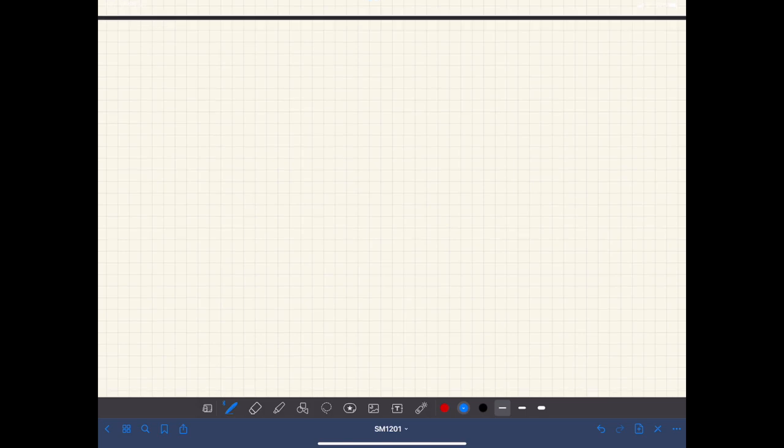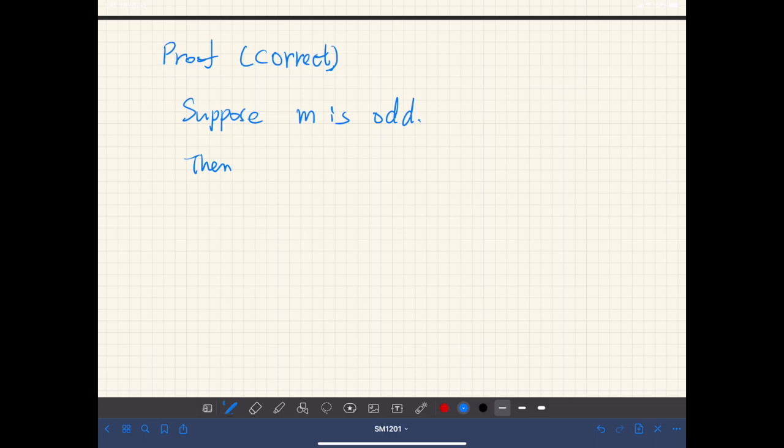Okay, then what is the correct proof? Let's show that. This one is correct. First, suppose m is odd, not even. We prove by contradiction, actually. Then we have m is equal to 2k plus 1 for some integer k.